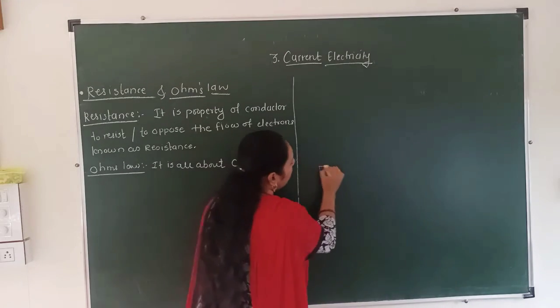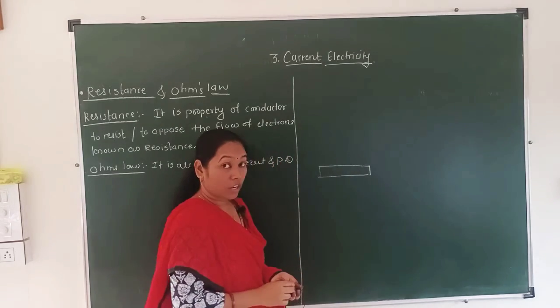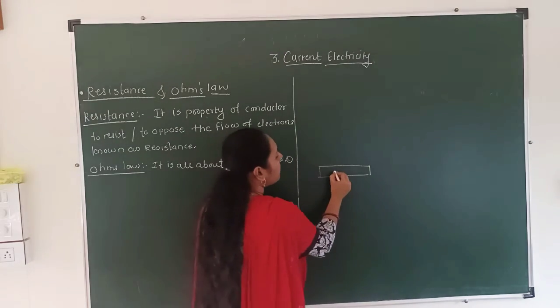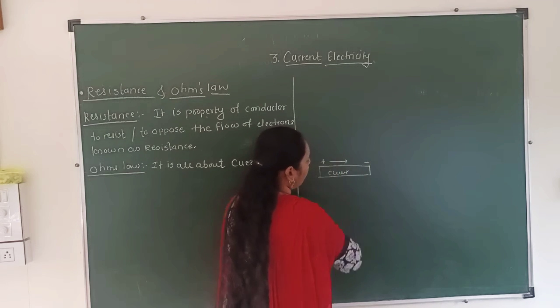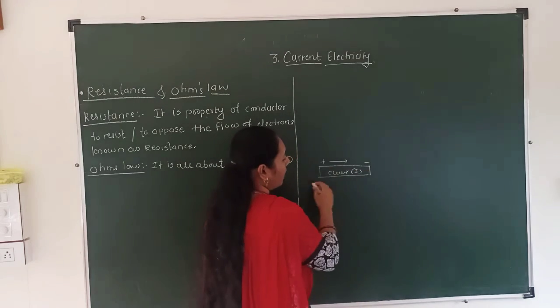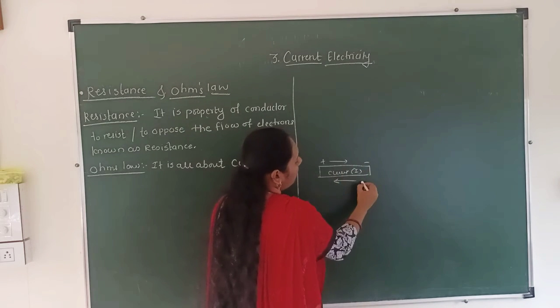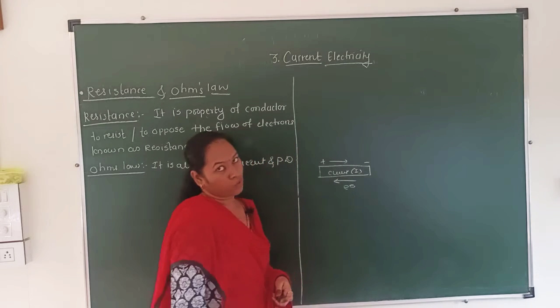If this is the conducting wire, in which direction does the current flow? Current always flows from the positive to the negative end, while electrons always move from the negative to the positive end.